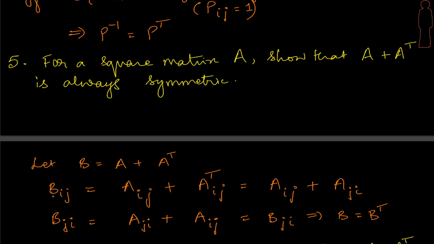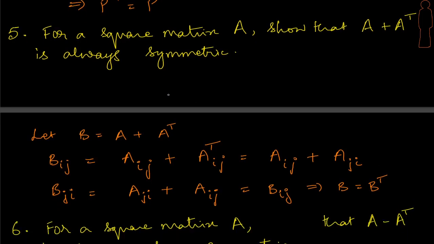Since this equation holds for any ij, Bij is given by Aij plus Aji. So I am going to ask what will be Bji. Bji is going to be Aji plus the reverse, which is plus Aij. And what is that equal to? I should have written here, I'm sorry, it should have been Bij. So let me clear that and rectify this mistake. So we have Bji same as Bij. What does that convey? It says that B is equal to B transpose. That means that A plus A transpose has got to be symmetric.